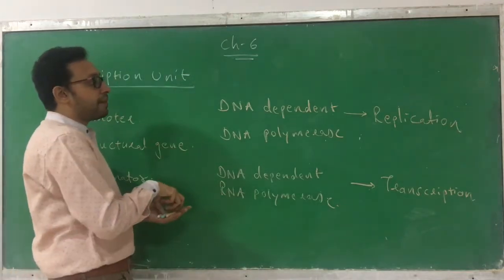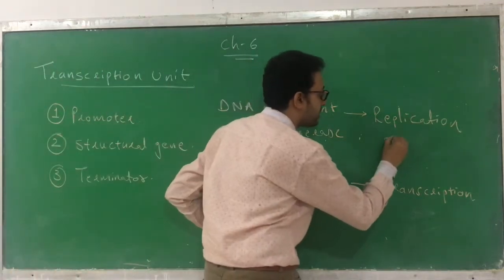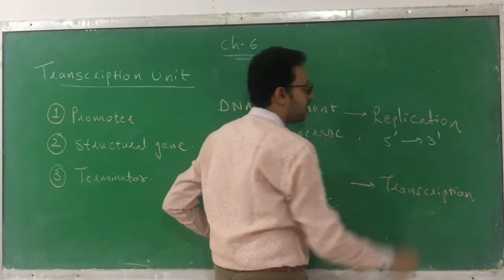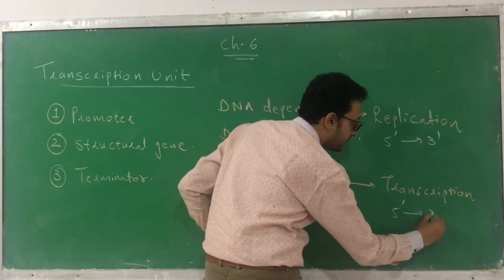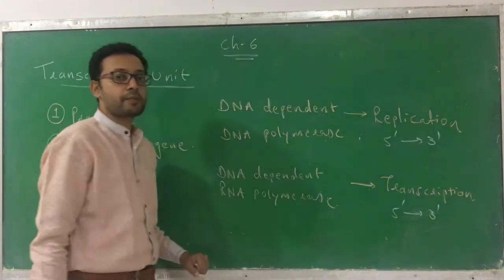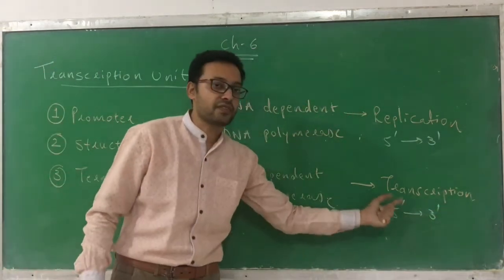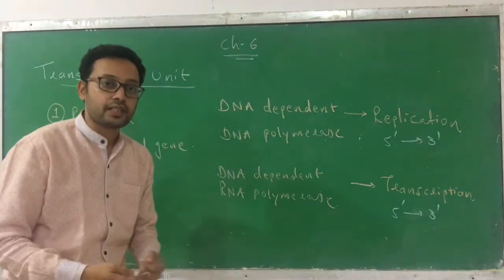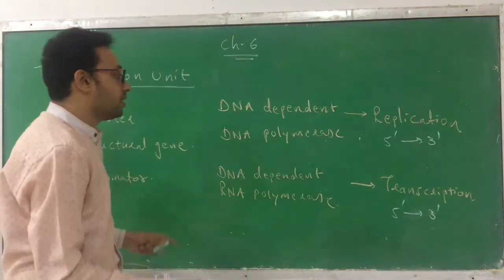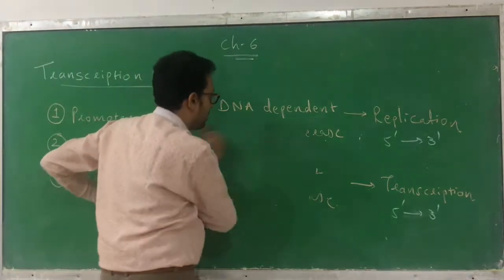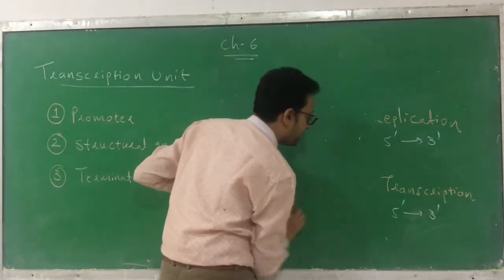Now this replication also occurs in 5' to 3' direction. In which direction does it occur? 5' to 3'. Similarly, this transcription also occurs in this direction, 5' to 3'. How it occurs and what are they? Let's discuss which chain is going to be copied, that we are discussing now.